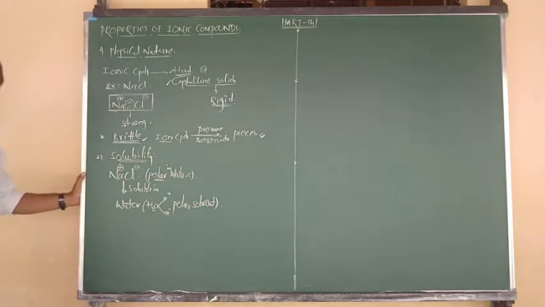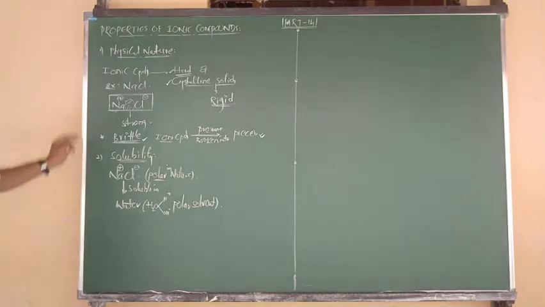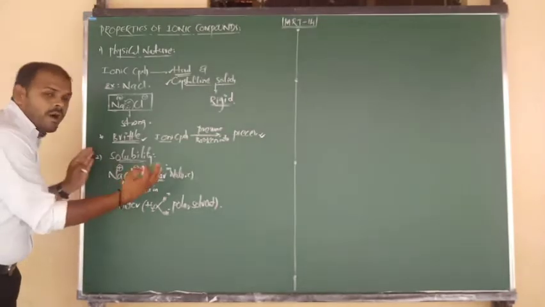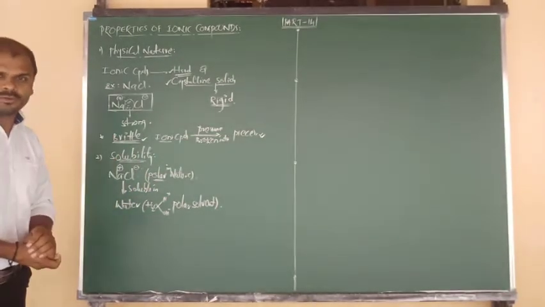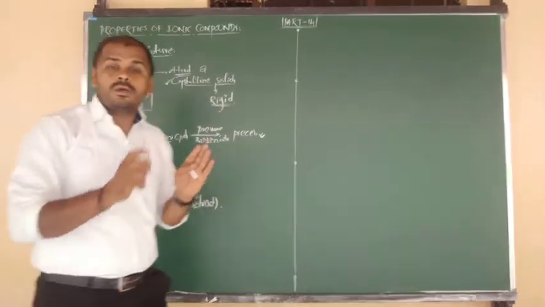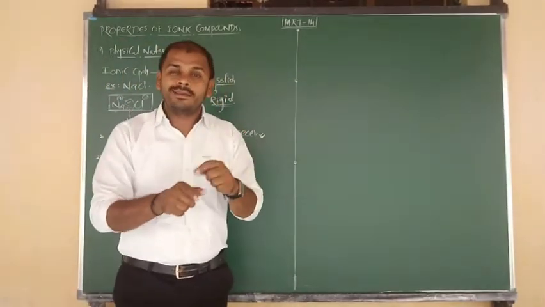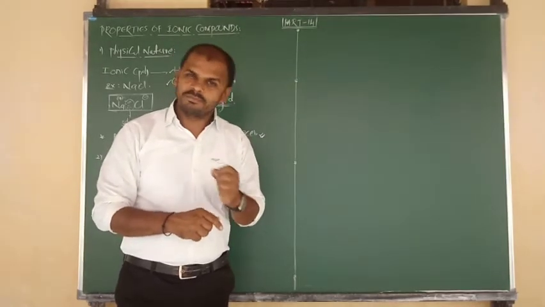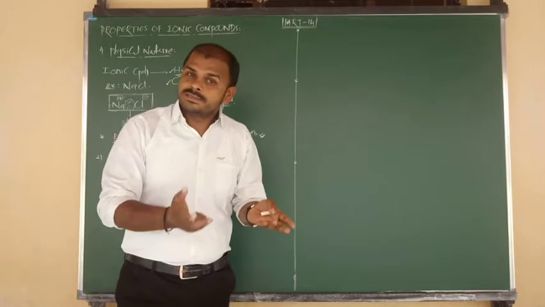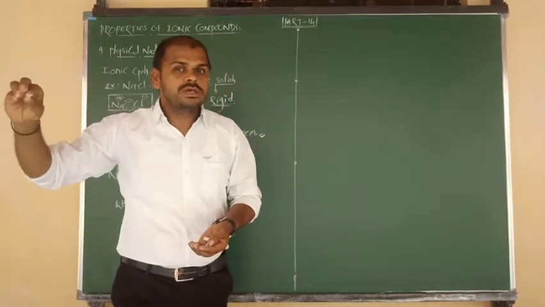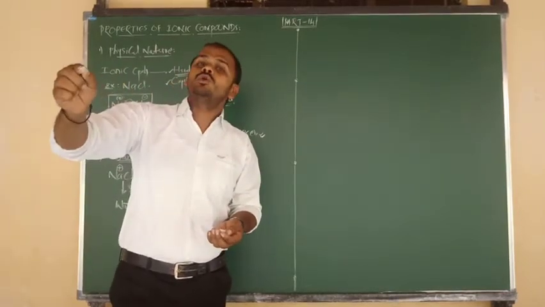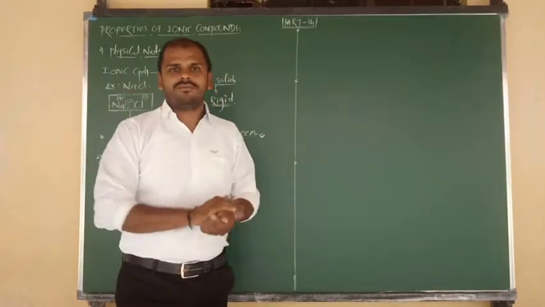So once again I am going to repeat here in case of solubility. All the ionic compounds are mostly polar in nature due to two opposite poles, plus pole and minus pole. To remember: like solutes can be soluble in like solvents. That means polar solutes can be soluble in polar solvents. Similarly, non-polar solutes can be soluble in non-polar solvents only.